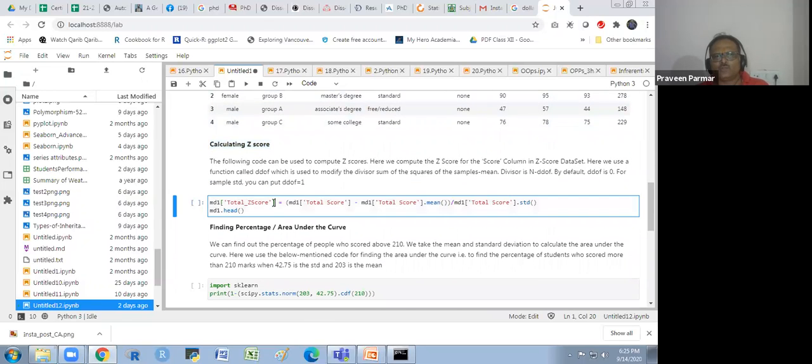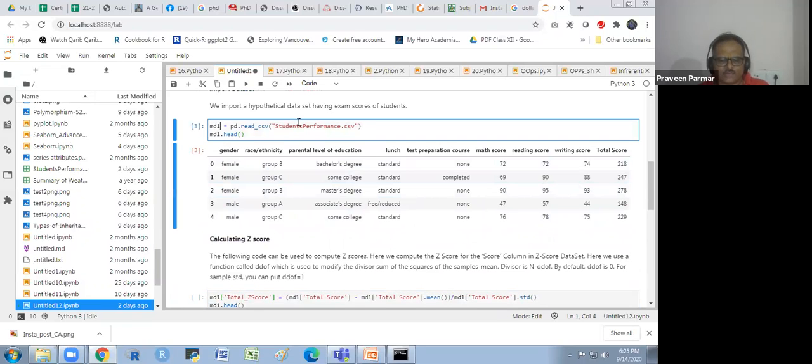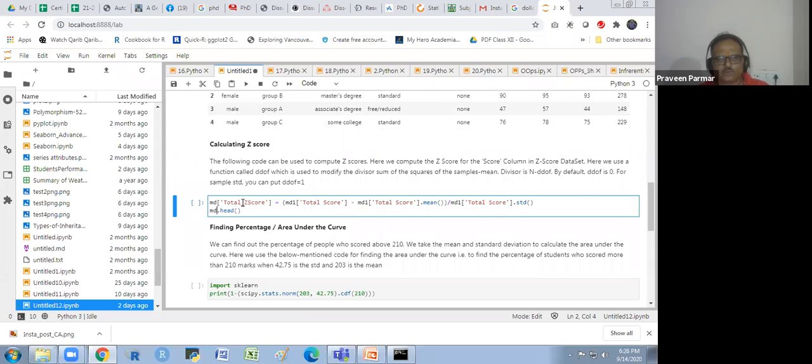So what we are doing: I have written the data set name as MD1. I will just write MD, so it would be better, my data, not one. I am using MD. Okay. Here also I use MD, so you would not be confused. Everywhere I do it.